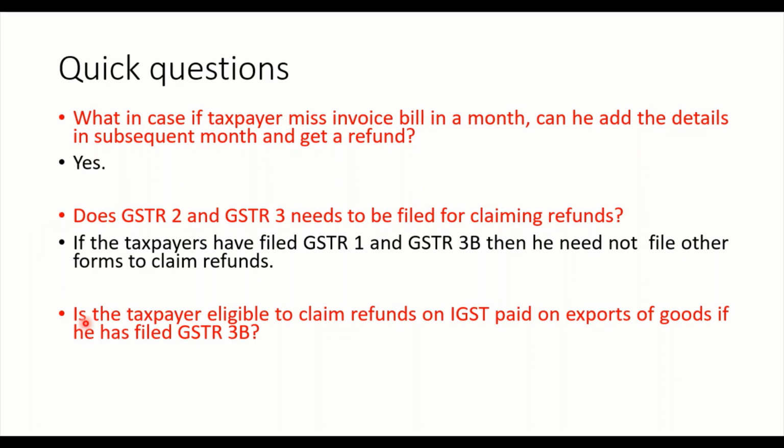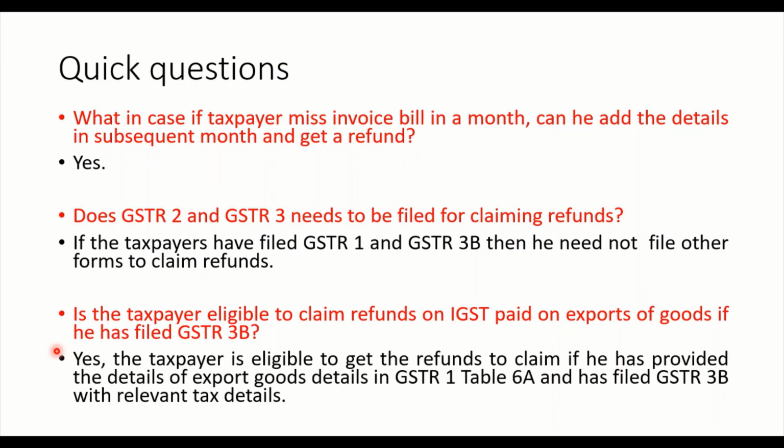And the last question, is the taxpayer eligible to claim the refunds on IGST paid on exports of goods if he has filed GSTR3B? Pause the video, try to understand, try to answer by yourself. Okay, I will just go ahead. Yes, the taxpayer is eligible to claim the refunds if he has provided the details of export of goods in the GSTR1.